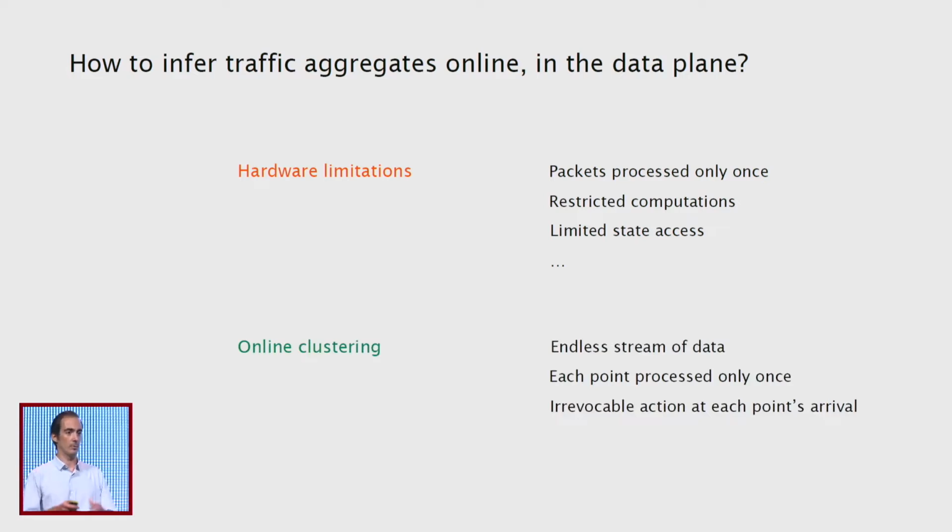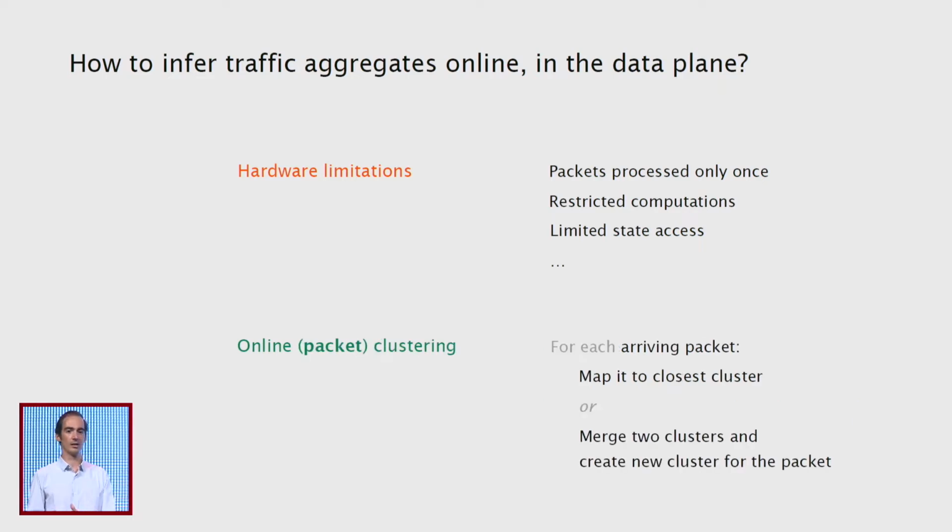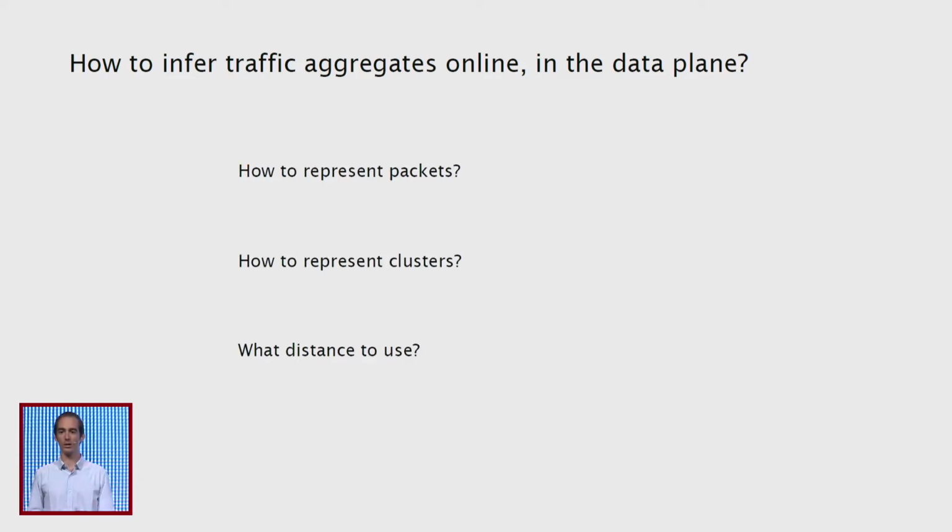Online clustering is a clustering algorithm, or better, a clustering framework that assumes an endless stream of data points such that the algorithm needs to cluster each data point at the data point arrival and cannot perform any more action on that data point once it has already processed it once. So if we translate this framework into our setup, packet forwarding, what we have is a continuous stream of packets such that for every packet that arrives into the switch, we need to decide whether we want to cluster it either to an existing cluster or we want to merge 2 existing clusters and create a new cluster for the new packet.